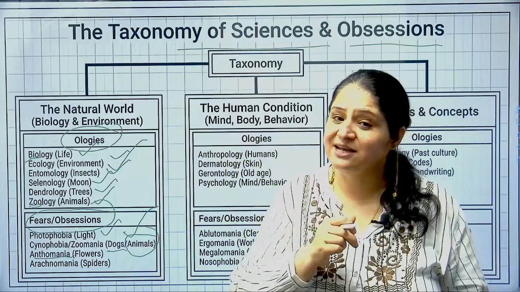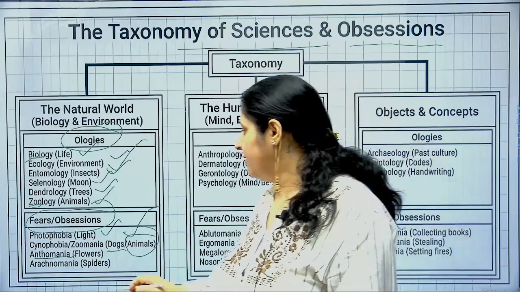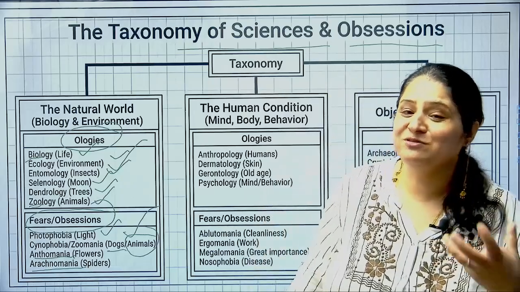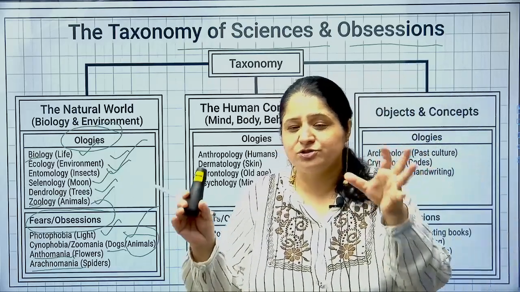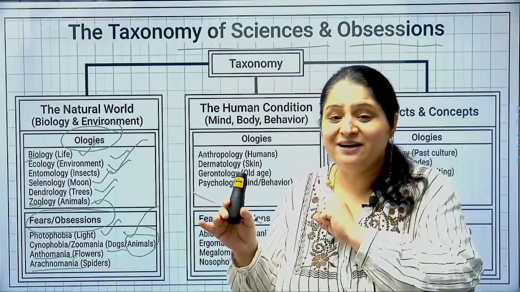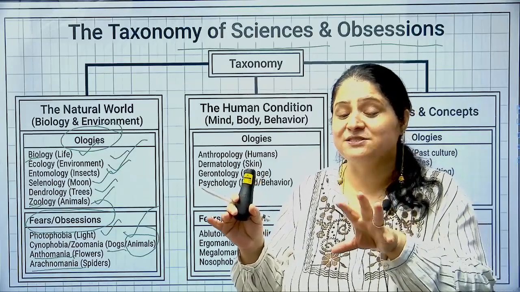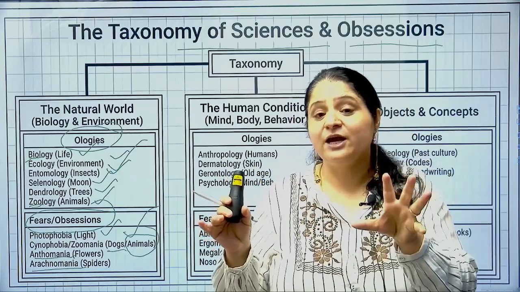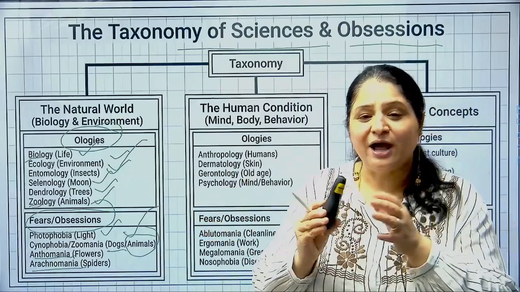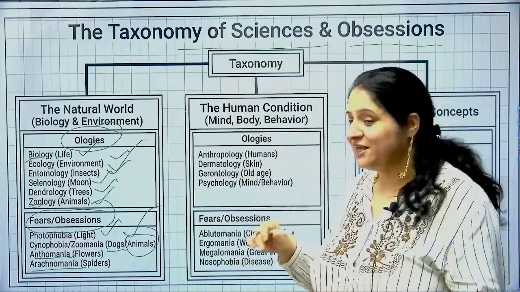Antho को हम कभी कभी poetry के साथ भी relate करते हैं. Anthology जब आप कहते हो, so it's a kind of study of poetry and poems also. Alright, arachnomania or arachnophobia. So if I talk about this word, most of the times I would say जो भी ladies होती हैं उनको cockroaches से, spiders से डर लगता है. So they are arachnophobics, right? Arachno has something to do with spiders. So ladies are generally arachnophobics because they fear the spiders. Arachnophobia. Arachnomania is a person who is obsessed with spiders. आप छोटे छोटे बच्चे देखोगे ना, उनको एक्चुअली पता ही नहीं होता है, बट वो पीछे भागते रहते हैं स्पाइडर्स के. दे वांट टू जस्ट चेक इट आउट कि भाई क्या कर रहे हैं ये, कैसे भाग रहे हैं, राइट?